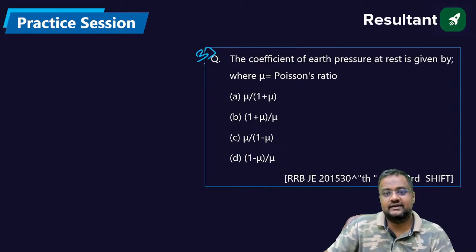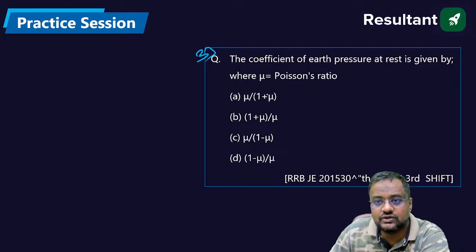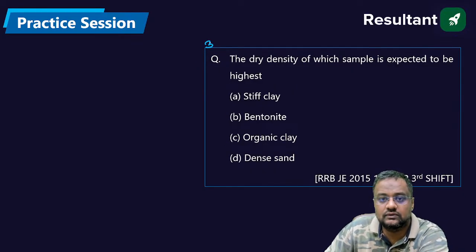This we have done already. The coefficient of earth pressure is mu upon 1 minus mu. Okay, this later.